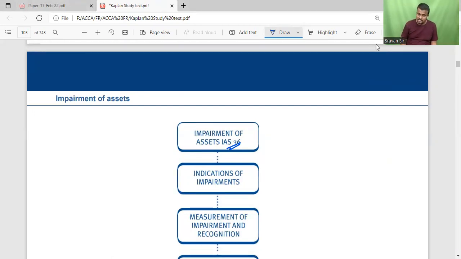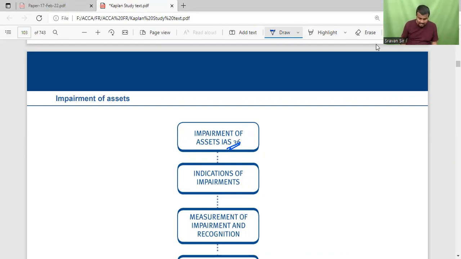As per the conservatism rule, an asset should be recorded in the books of account to the extent of the recoverable amount. If the asset is shown in the books of account at more than the recoverable amount, then we need to bring that carrying amount down to the recoverable amount. That reduction in the carrying amount is technically called impairment. So in this standard, we are going to discuss how to calculate the impairment loss.